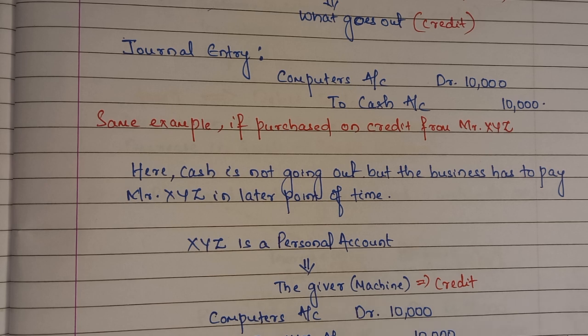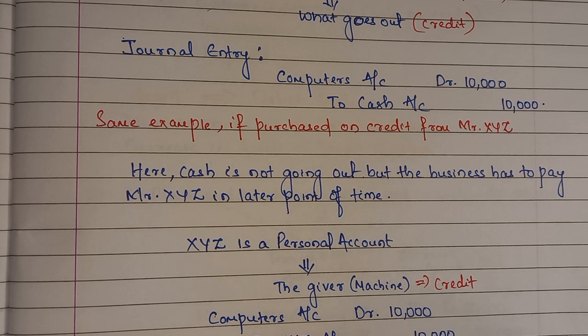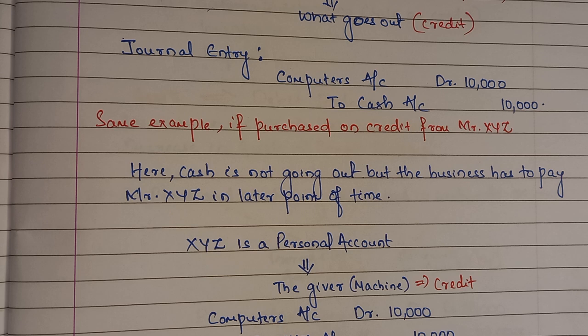So in this part 1, whatever I explained is about your traditional way of accounting, or you can say the traditional golden rules which are followed to prepare the journal entries. In the part 2 video, I am going to explain the new techniques used, or you can say the profit and loss account and balance sheet method, how the journal entries have to be prepared, which will be quite interesting and easy to learn.